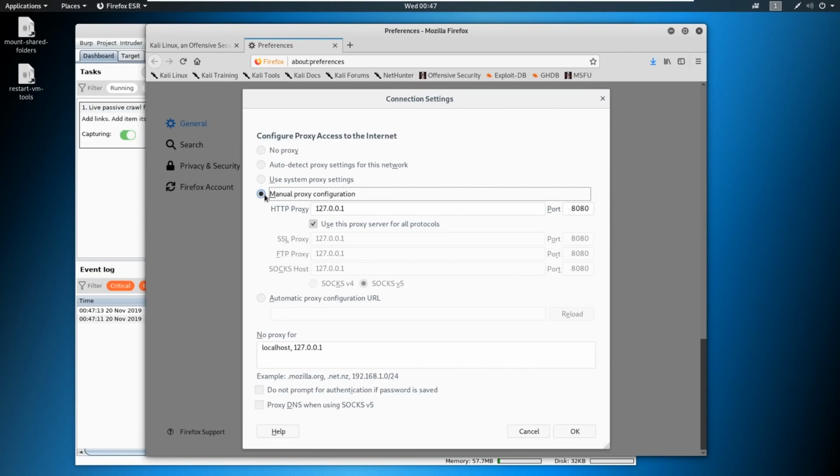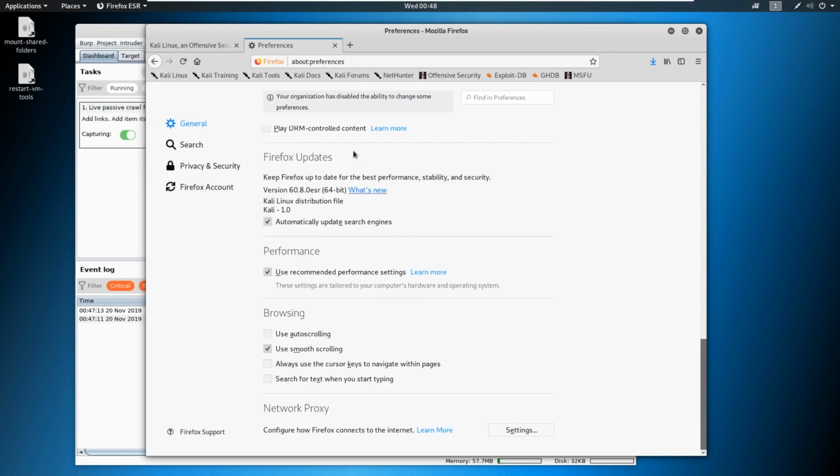Now we're going to select this manual proxy configuration here, and we're going to say 127.0.0.1 on port 8080. Later when we get to the web application section, I'll show you a much easier way of doing this with a tool called FoxyProxy, but for right now this is a very high level overview. So go ahead and use this proxy server for all protocols, and that should fill in the rest down here. We're going to go ahead and hit OK. And we're going to leave this open. I'll show you why in a second.